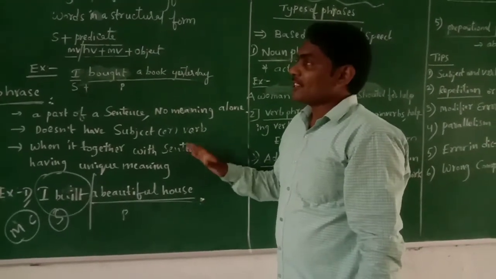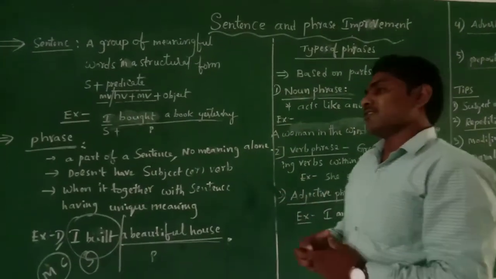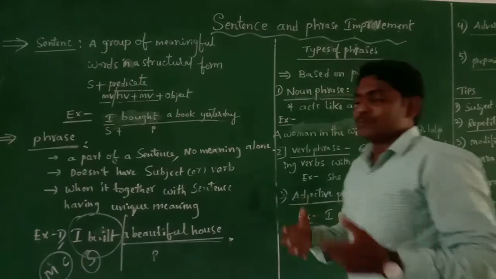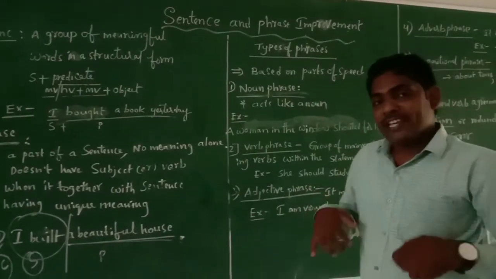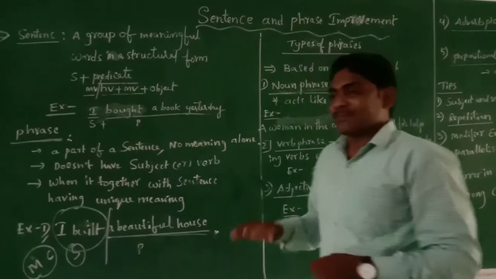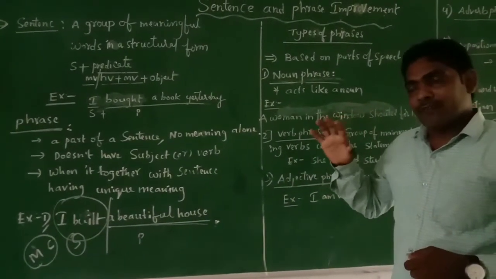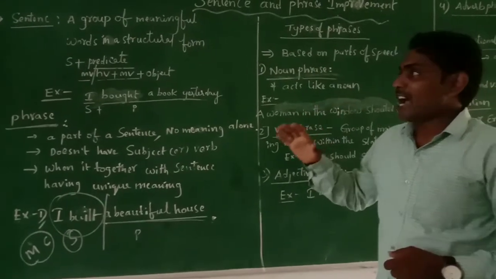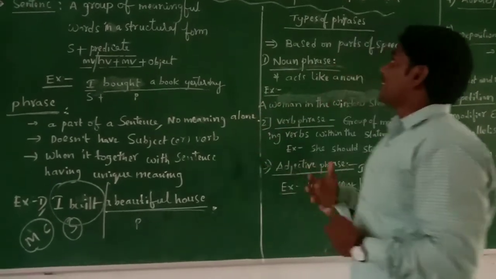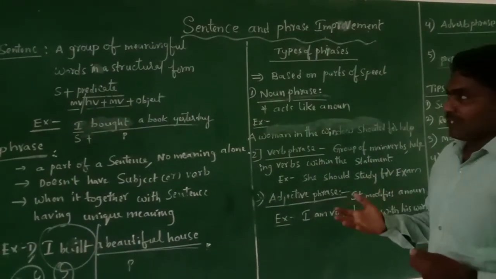So that is the difference between a sentence and a phrase, and how they are implemented in a sentence. To avoid errors in a statement and to form its structure correctly, we have to know how sentences and phrases are used in the English language.